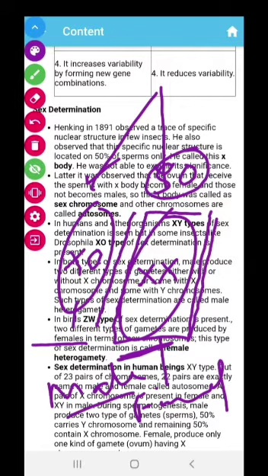That means where one X chromosome is found, it is known as male, and where two X chromosomes are found, that is called female. So later it was called the X chromosome. This is known as the X body, or the X chromosome. And the other chromosomes found in the body are known as autosomes. Such as in human beings there are 23 pairs of chromosomes. The 23rd pair is the sex chromosome, and all the other 22 pairs are known as autosomes.